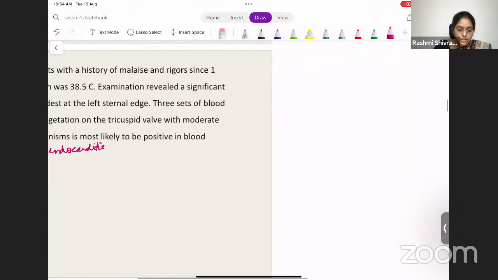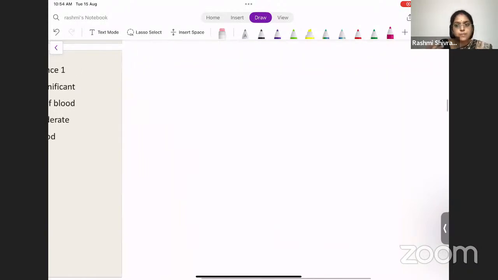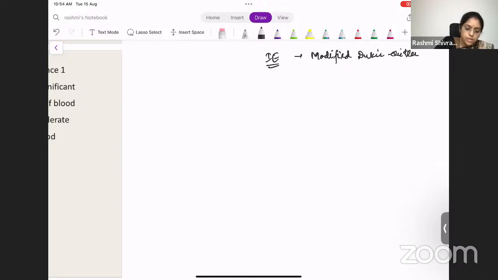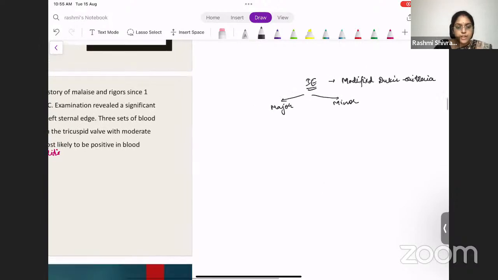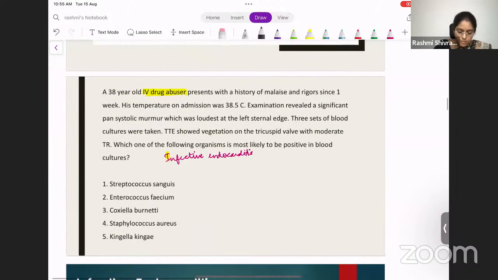Before we come to the answer, we'll just recollect something about infective endocarditis. We have a detailed chapter on this. I've taken it earlier also, but just to reinforce and reiterate, we'll have a small discussion on infective endocarditis. What is the diagnostic criteria called? It's called the modified Duke's criteria. This has major as well as minor criteria. So what are the major and minor criteria?